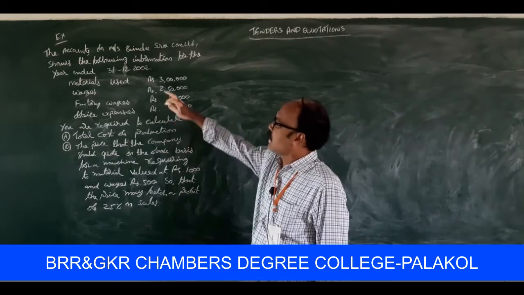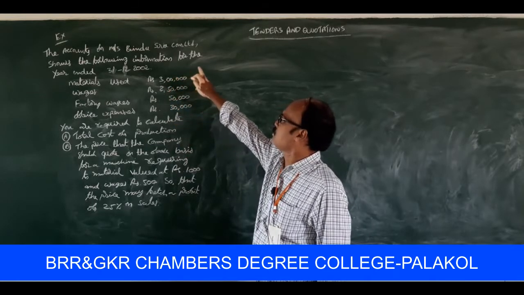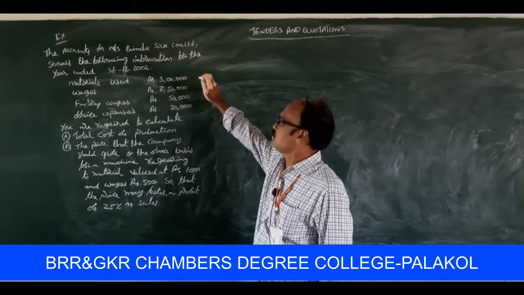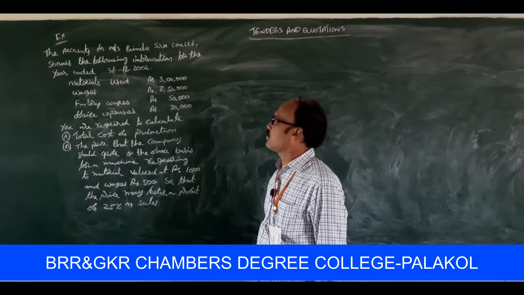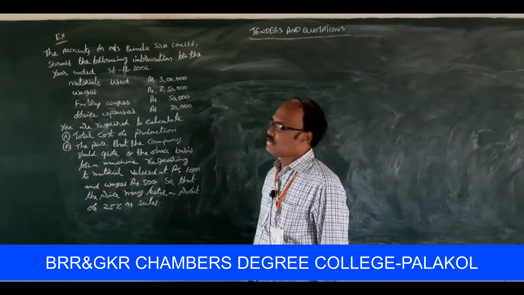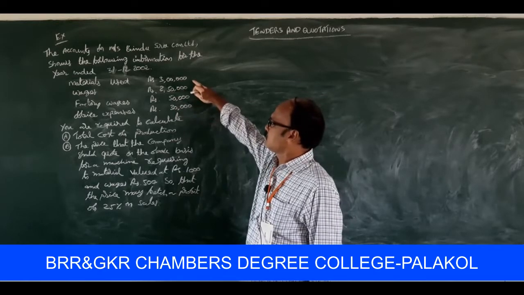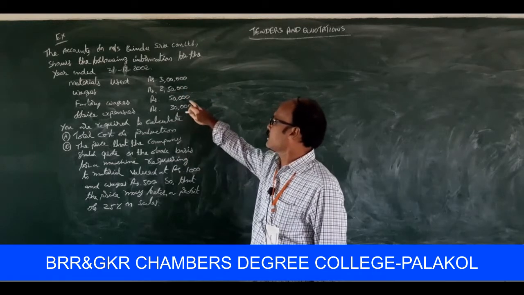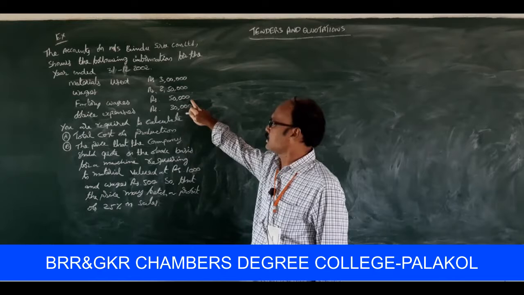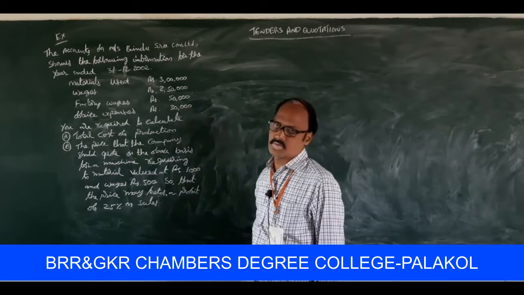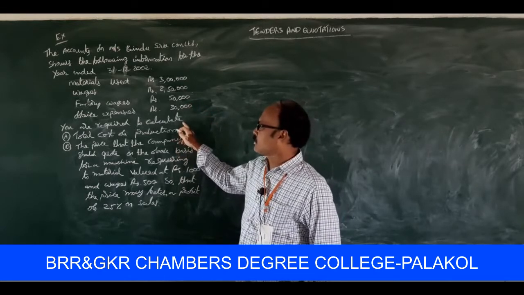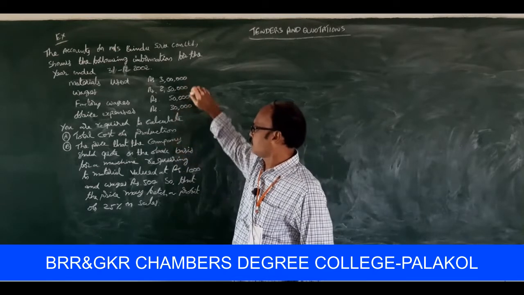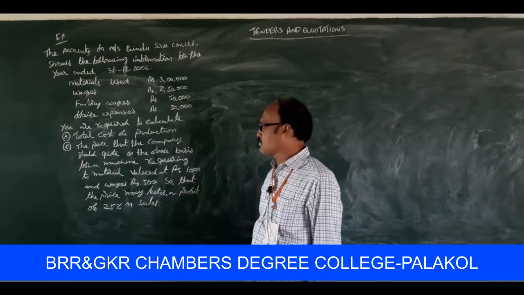It is the accounts of Messrs. Bindu Sri Company Limited, which show the following information for the year ended 31st December 2002. Materials 3 lakhs, wages 2,50,000, factory wages 50,000, office expenses 30,000. You are required to calculate the total cost of production.